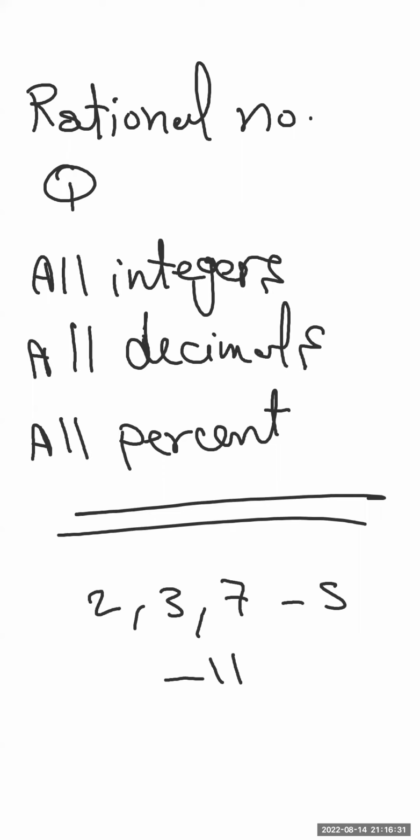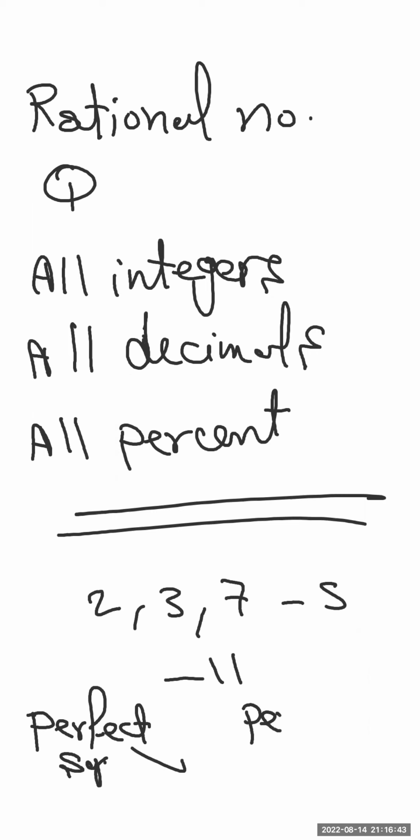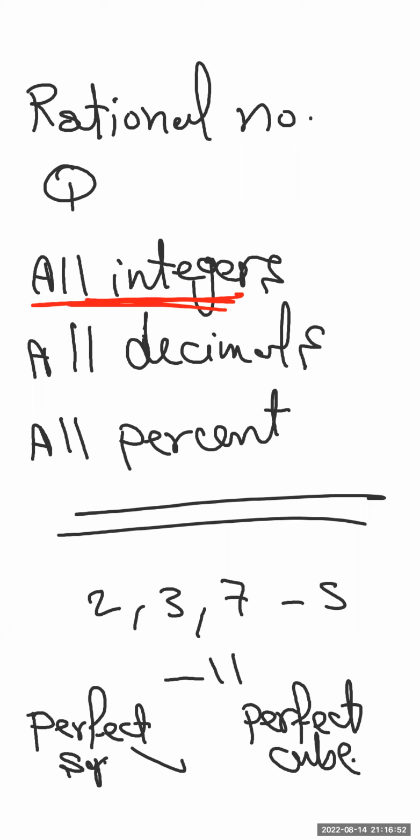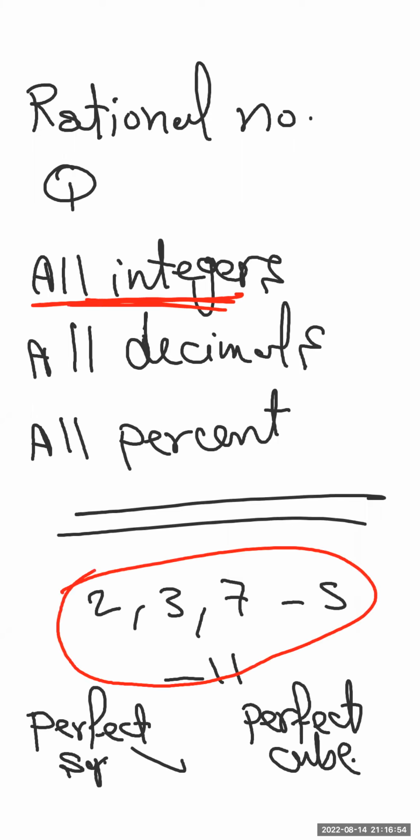What else are rational numbers? The perfect square is a rational number. Perfect cube is a rational number. So first, all integers, whether positive or negative.